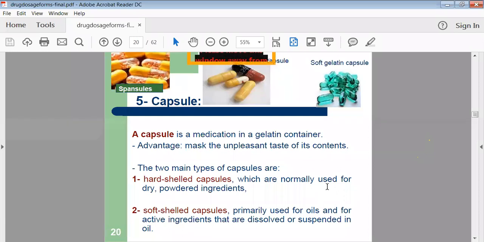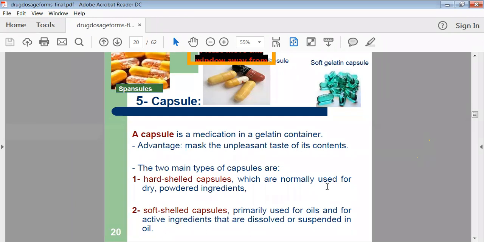Capsules have two types, hard gelatin capsule and soft gelatin capsule. When your capsule can be separated from one part to another part, then it is called the hard gelatin capsule. When you press it and feel it is a little bit hard, or there are two parts of that capsule, that is cap and body, then this is called the hard gelatin capsule. Another type is called the soft gelatin capsule or soft capsule. When we press that capsule, we will feel it is very soft. Nowadays such capsules are available in the market.